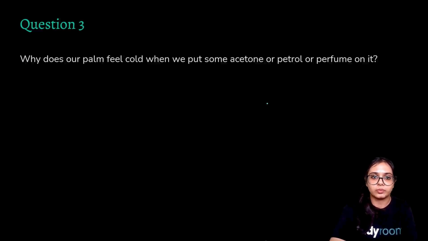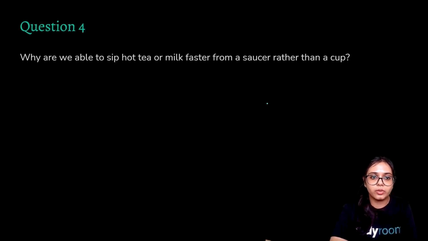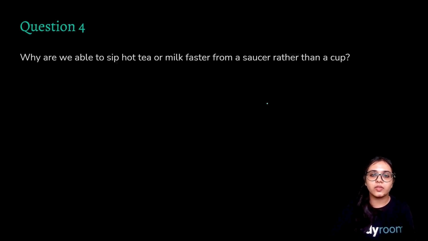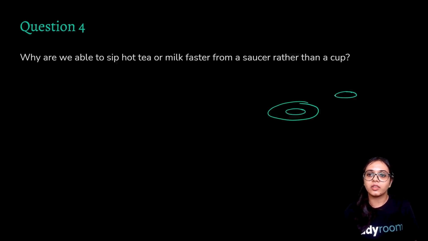Question 4. Why are we able to sip hot milk or tea faster from a saucer rather than a cup? Now, as I have told you, evaporation is a surface phenomenon, and the rate of evaporation increases when there is an increase in the surface area. The surface area of a saucer is definitely higher than the surface area of a cup.